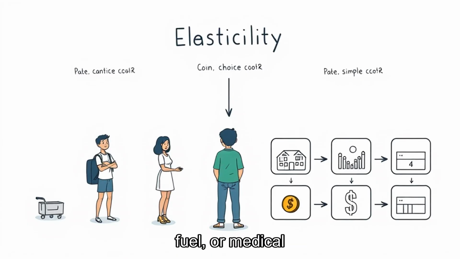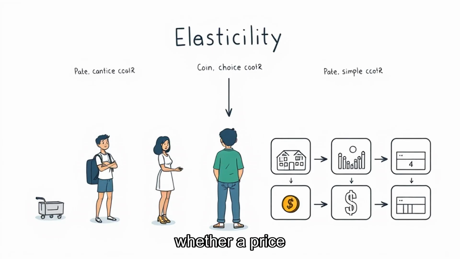Price elasticity turns pricing into a question about choices. Who can delay? Who can switch? Who has no substitute? Who has time to adjust? The answers decide whether a price change becomes a small complaint, a lost sale, or a major shift in the market.